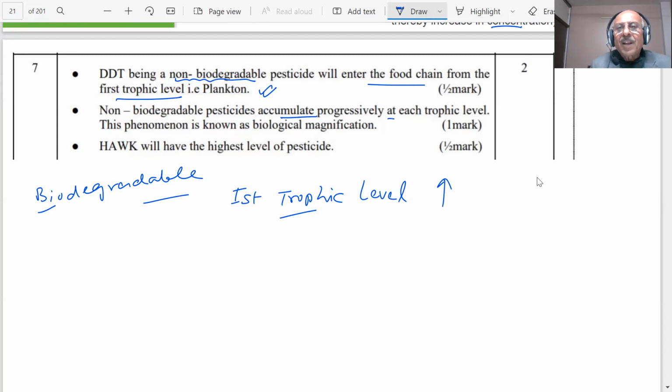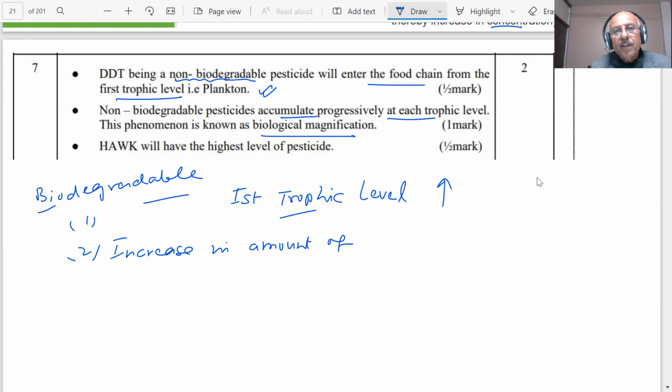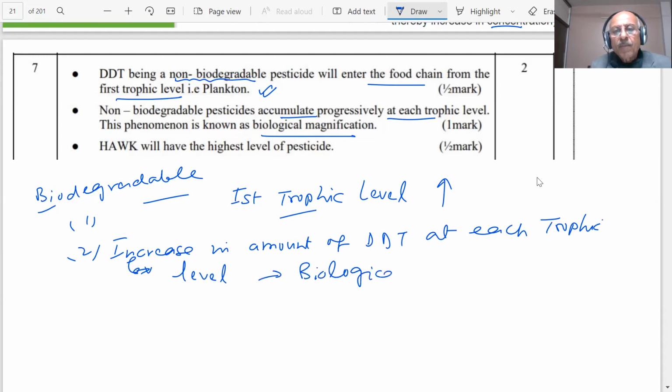They will accumulate progressively at each trophic level. The phenomenon is called biological magnification. So there is an increase in the amount of toxin, the amount of DDT, at each trophic level. We have shown how it is increasing, and this process is called biological magnification, what we said, biomagnification. We explained biomagnification.